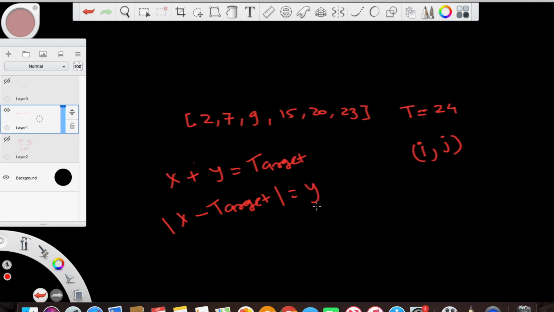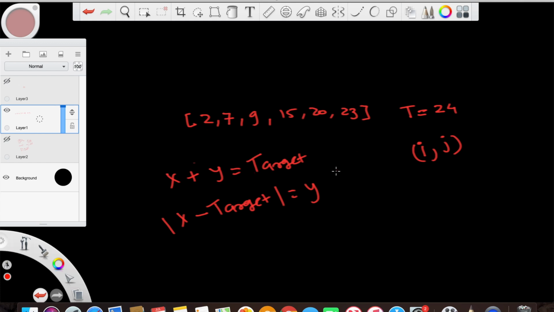And we just try to look for that y in this array. When we find it, that's our answer. So when we find that x and y that come down to the target, we just return the indices of those values. So it's that easy. This is what everything comes down to.